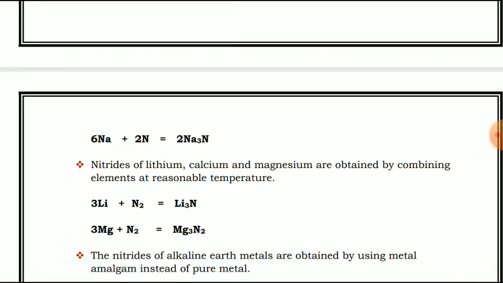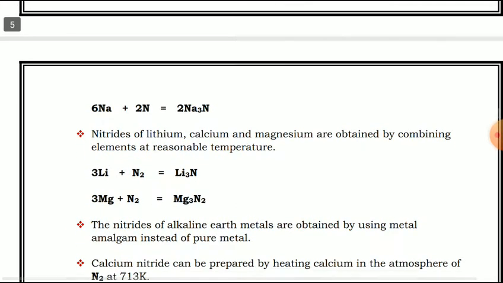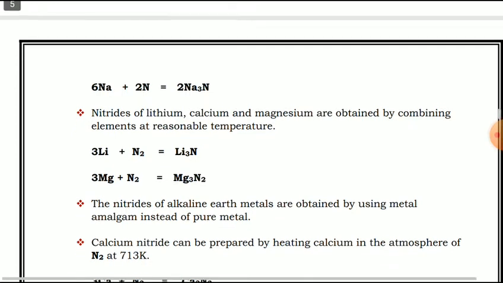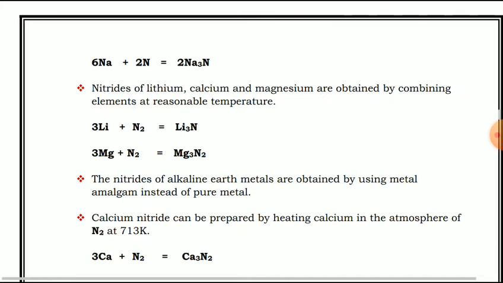The nitrides of alkaline earth metals are obtained by using metal amalgam instead of pure metal. Calcium nitride can be prepared by heating calcium in the atmosphere of N2 at around 713 Kelvin temperature. This is the reaction. This is the calcium from the alkaline earth metals, 3 Ca reacts with N2, which gives calcium nitride, but this reaction is carried out at 713 Kelvin temperature, right?